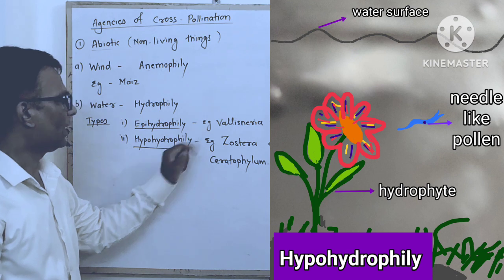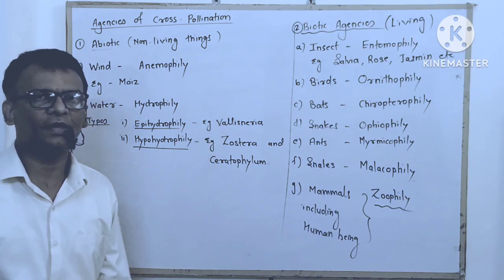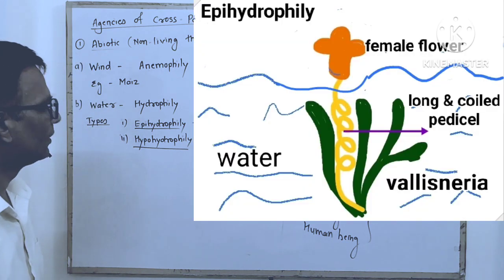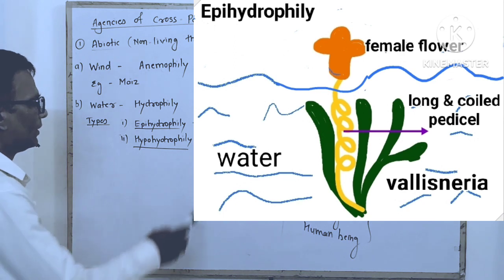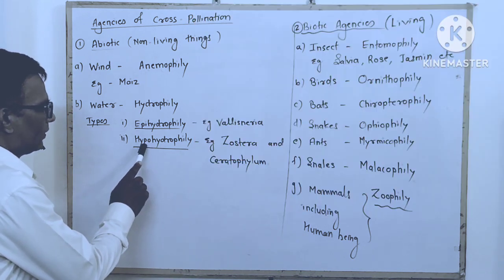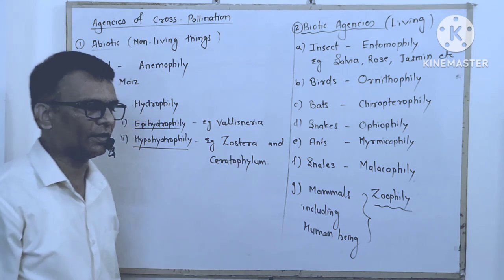The best example of epihydrophily is Vallisneria. Vallisneria is an aquatic submerged angiospermic plant. The second one is hypohydrophily. The best examples are Zostera and Ceratophyllum.